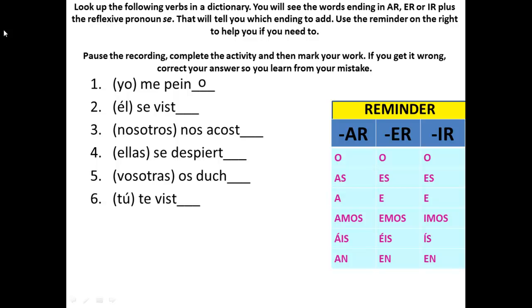Número 2. Se viste. He gets dressed. Número 3. Nos acostamos. We go to bed. Número 4. Ellas se despiertan. So they wake up. Número 5. Vosotras os ducháis. You, plural, shower. Número 6. Te vistes. As in, you get dressed. How did you get on? Make sure you correct your work if you have made any mistakes.